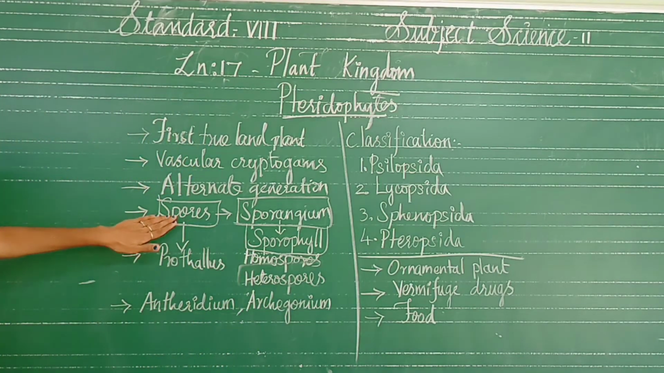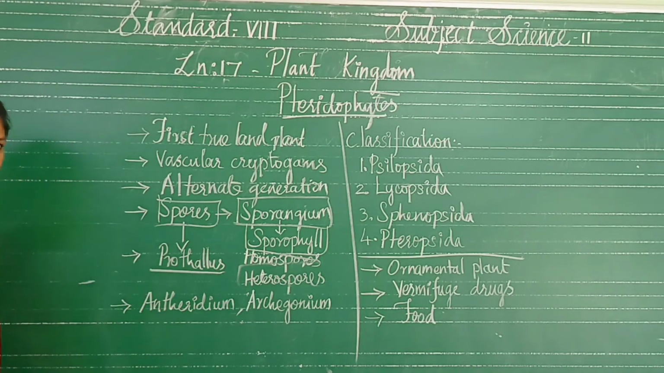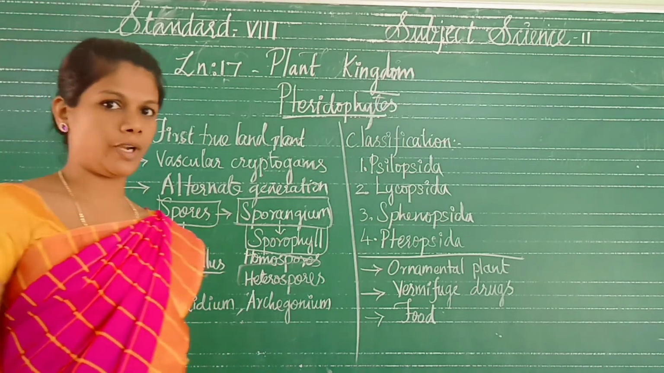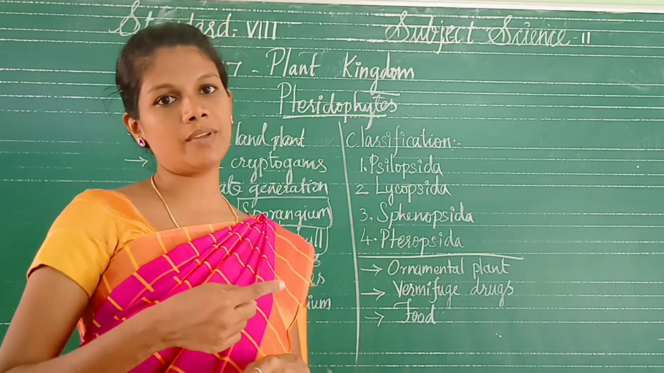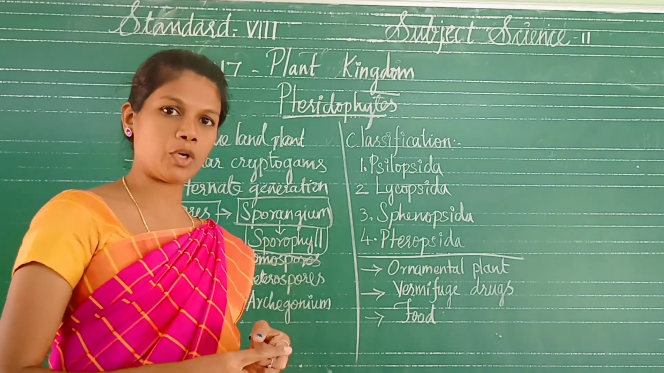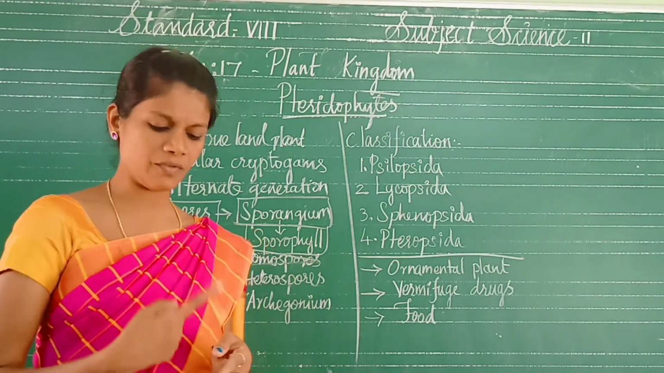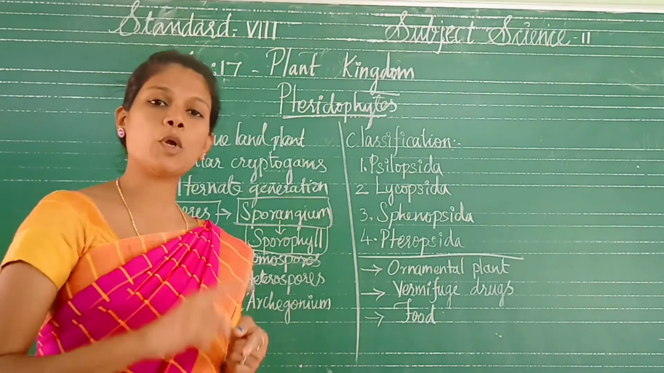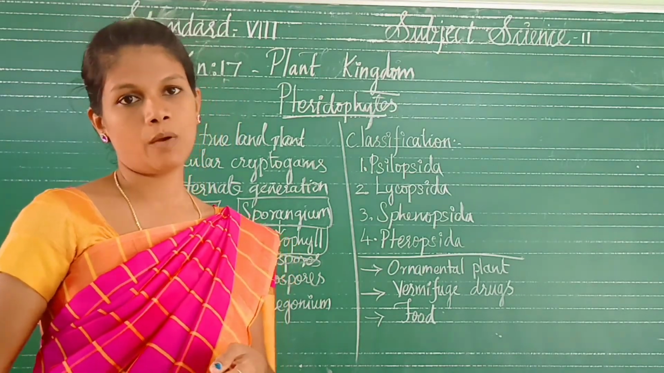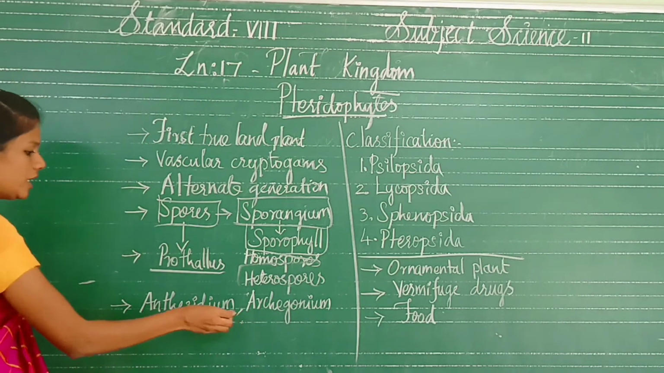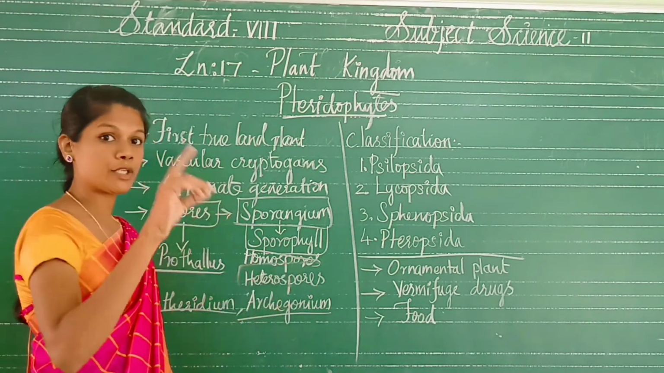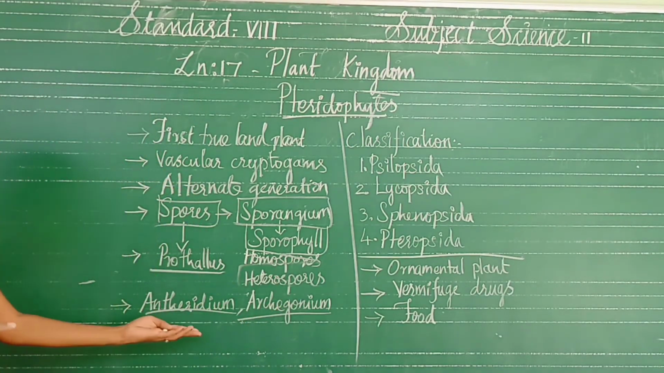From the spores the prothallus is produced. The prothallus is the gametophyte. So the sporophyte alternates with the gametophyte. The prothallus produces the gametes. What are the gametes? Antheridium and archegonium. I already told you in the bryophytes. Antheridium is male.